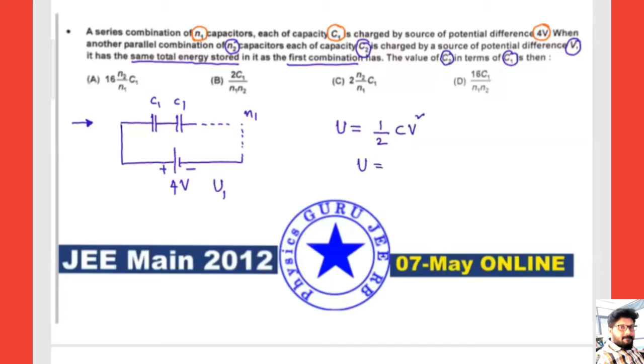So U1 equals half C effective V squared. N1 capacitors are connected in series, so C effective can be written as C1 by N1, as we already discussed in the classroom coaching. V squared means 4 V squared. So keep this as equation number 1. Is it clear till this point?